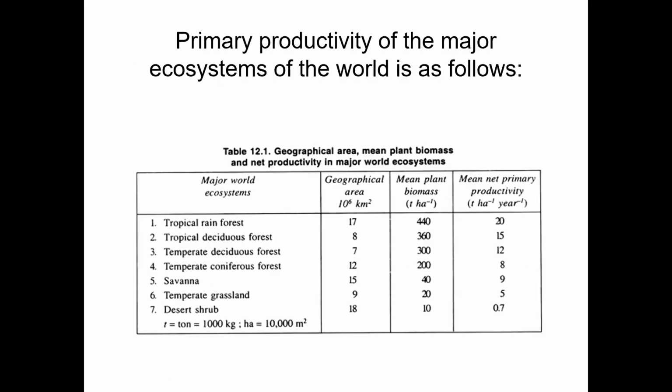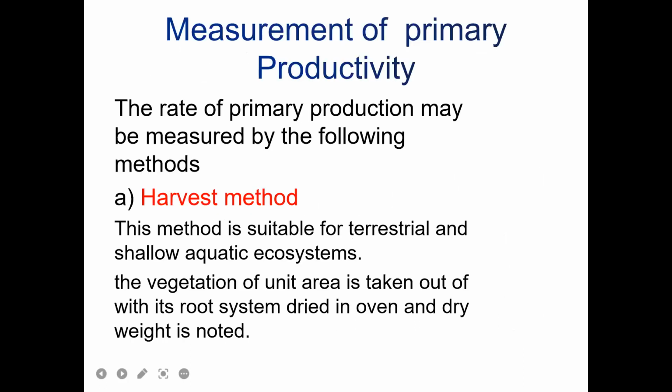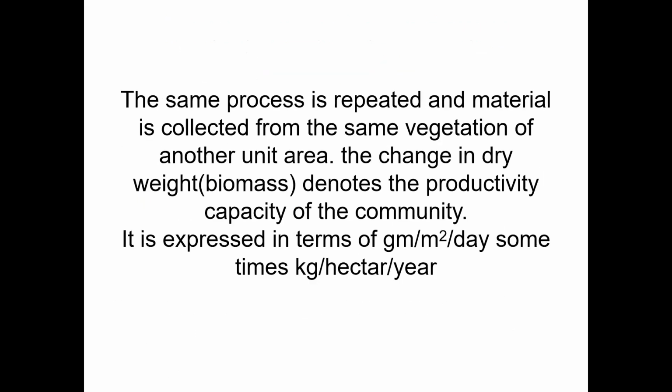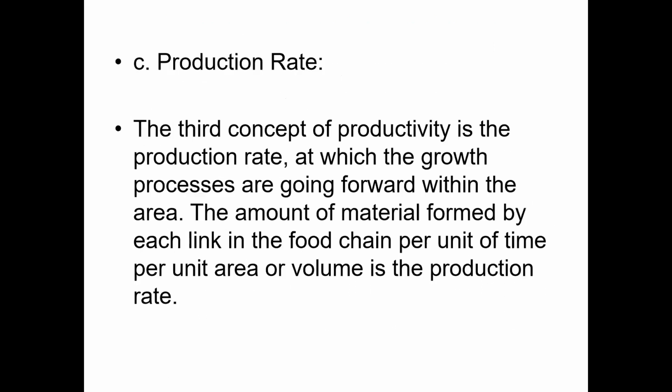Here is a table. The tropical rainforest shows high productivity, 20 tons per hectare per year, whereas low productivity is seen in desert ecosystems. Primary productivity is measured by two methods. The first is the harvest method, the second is the carbon dioxide assimilation method. These are used to measure productivity. So that is today's topic. I will stop here.